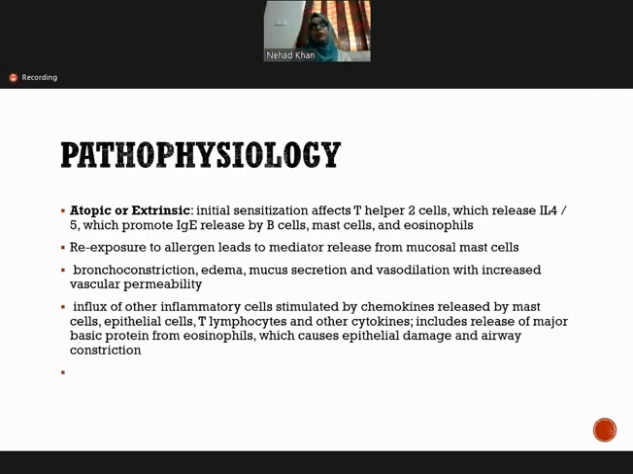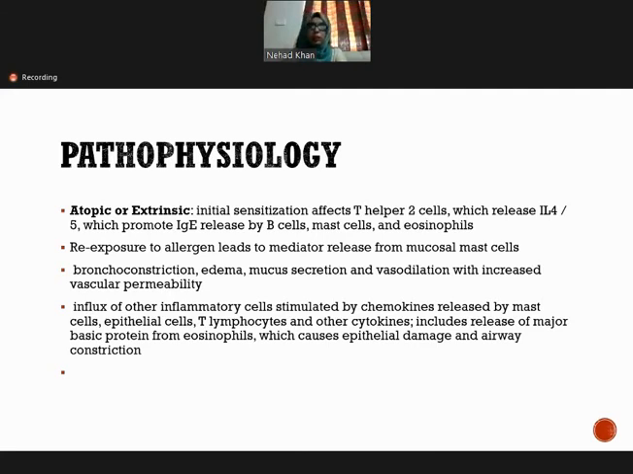So we come to the pathophysiology of asthma for atopy and extrinsic. First is the initial sensitization of the type 2 helper cells. What do they cause? They cause the release of interleukin 4 and 5, and interleukin 4 and 5 cause the release of immunoglobulin E by the B cells, along with activation of the mast cells and the eosinophils.